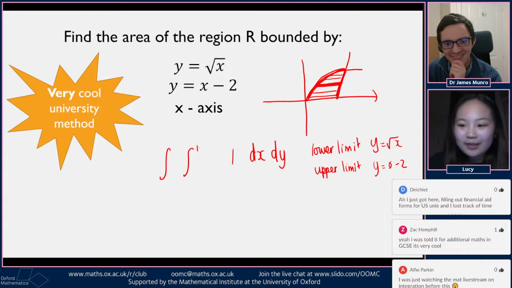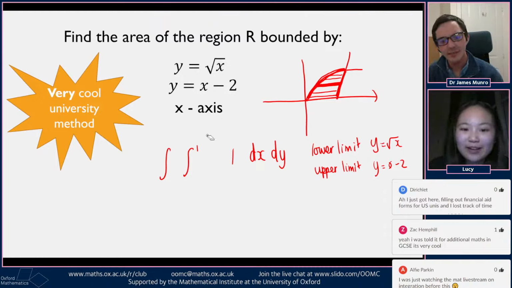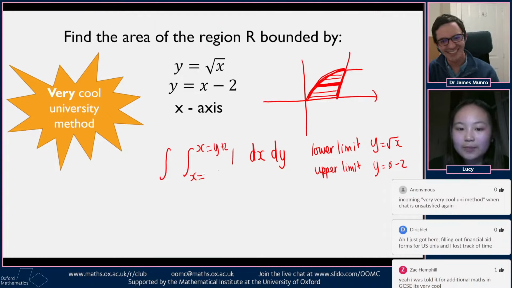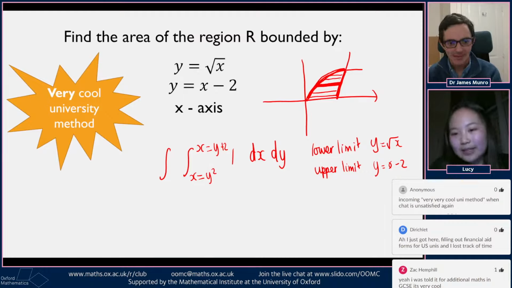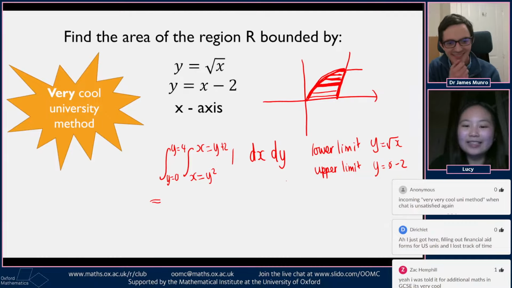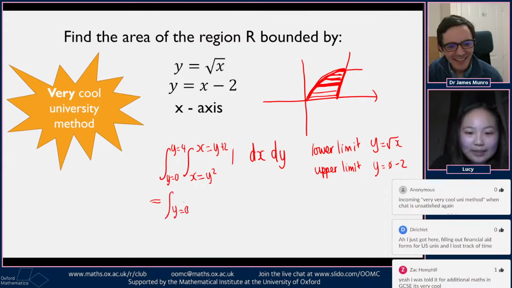Because we have a dx though, we have to do something else before we can find the limits. So we have to get it in the form x equals. So the top one will become x equals y plus 2, and then the bottom one would just be x equals y squared. And then the dy, well, we're taking these little strips all the way between y equals 0 and y equals 4. So if we calculate this now, this time we're integrating with respect to x first. So let's just keep the y limits as it is.